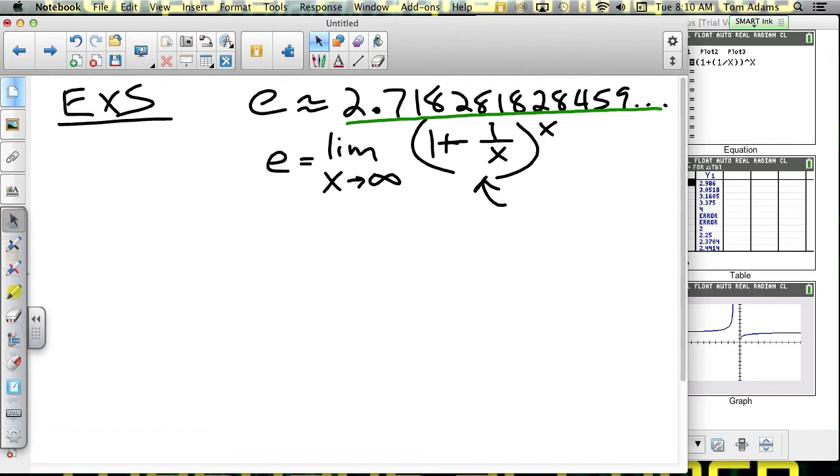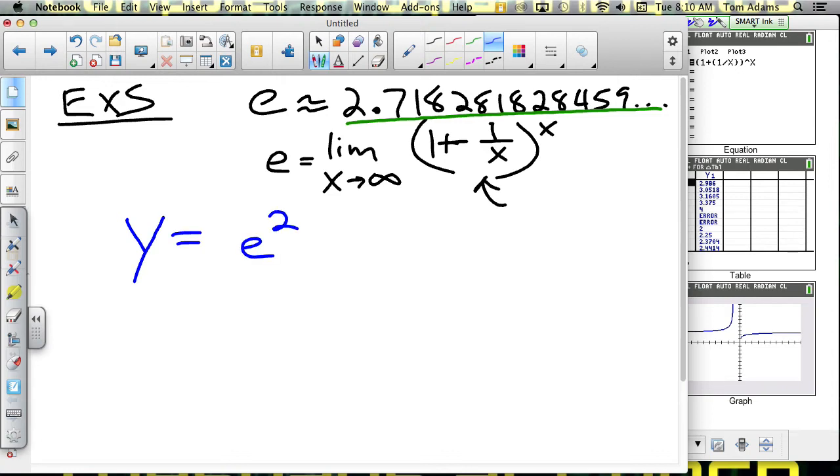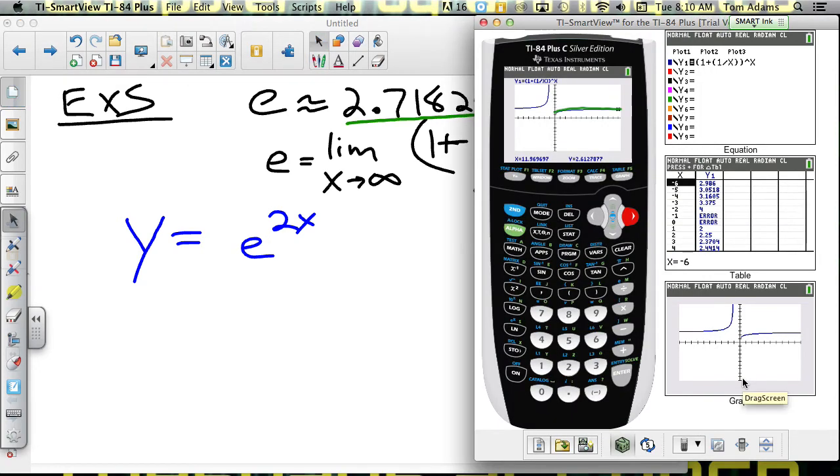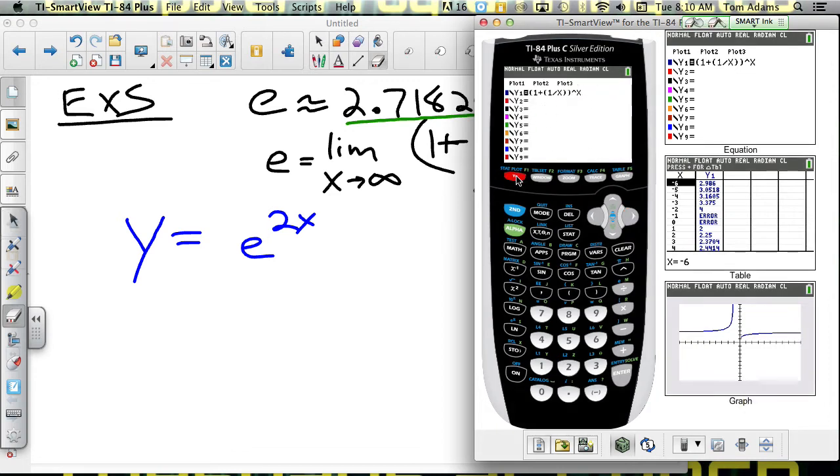Now, we like this number because e has some unique qualities. And so for example number 5, we're going to study the behavior of these functions. So consider the function y equals e raised to the 2x. Well, e to the x, if I graph e to the x, it looks completely different. This is how e is found, but e to the x is done a little differently.